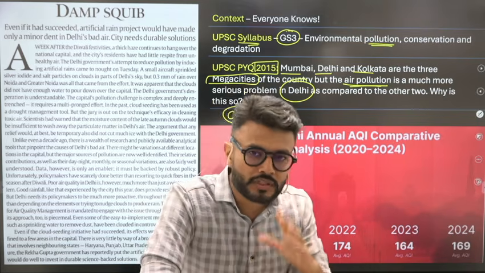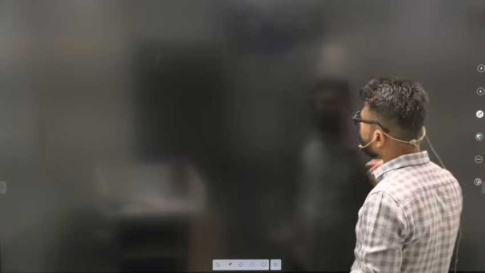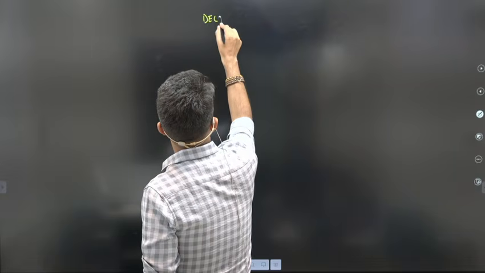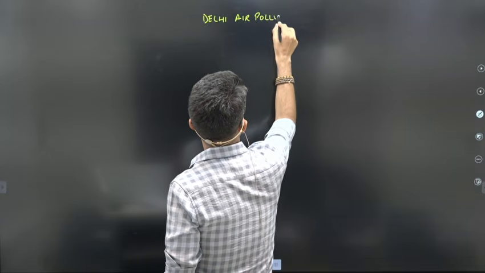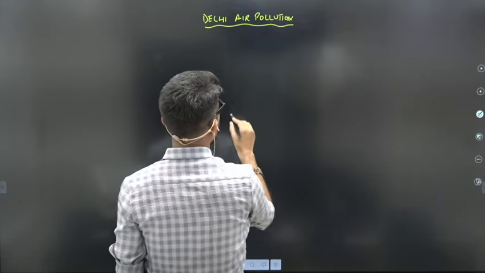Okay, so now we need to discuss what are the important factors behind Delhi's air pollution. First we need to understand the location of the city of Delhi, because the location is the first important reason.